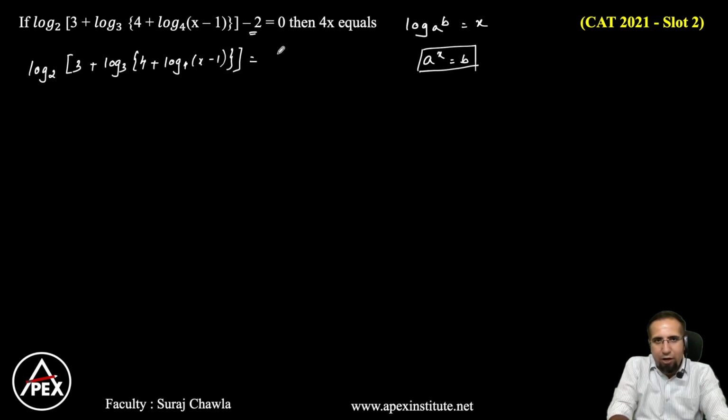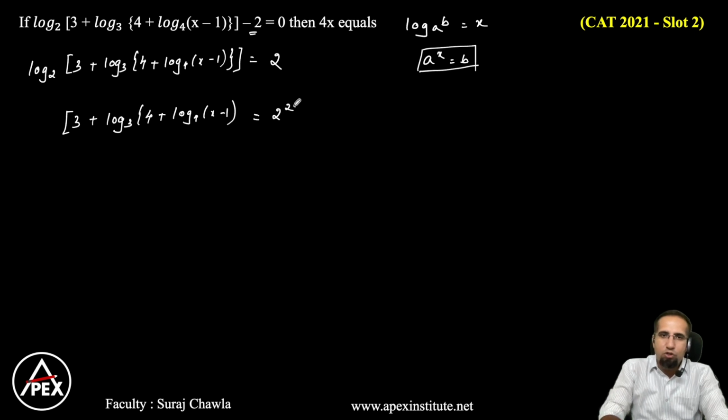Now this minus 2 I'm taking to the right hand side and it becomes plus 2. Now if I need to eliminate this log, the log gets eliminated. This becomes 2 square. Remember this? The log gets eliminated. This becomes 2 square. So what do I have? I have a 3 plus log base 3, then again a bracket starts, 4 plus again log x minus 1 base 4. Now 2 square is 4. Let me write it as 4 here.